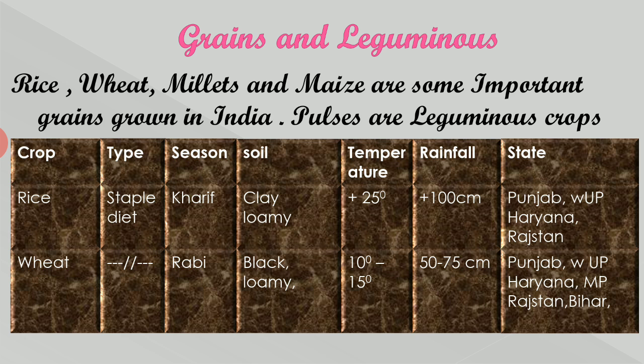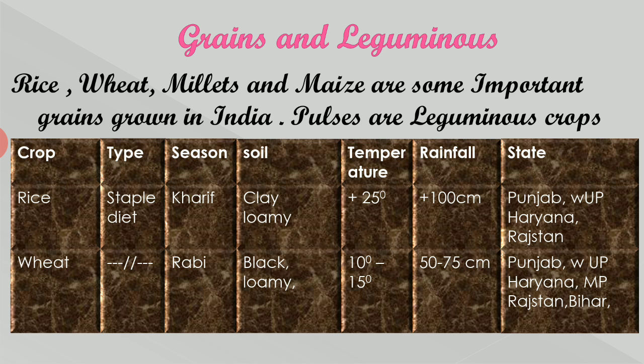First one, rice. This is counted as the staple diet of India. Maximum people, more than 50% of people, use rice as a staple food. Wheat is also a staple food. Rice is a Kharif crop. The type of soil is clay or loamy. Temperature more than 25 degrees. Rainfall more than 100 centimeters. Main states: Punjab, Western Uttar Pradesh, Haryana, Rajasthan.